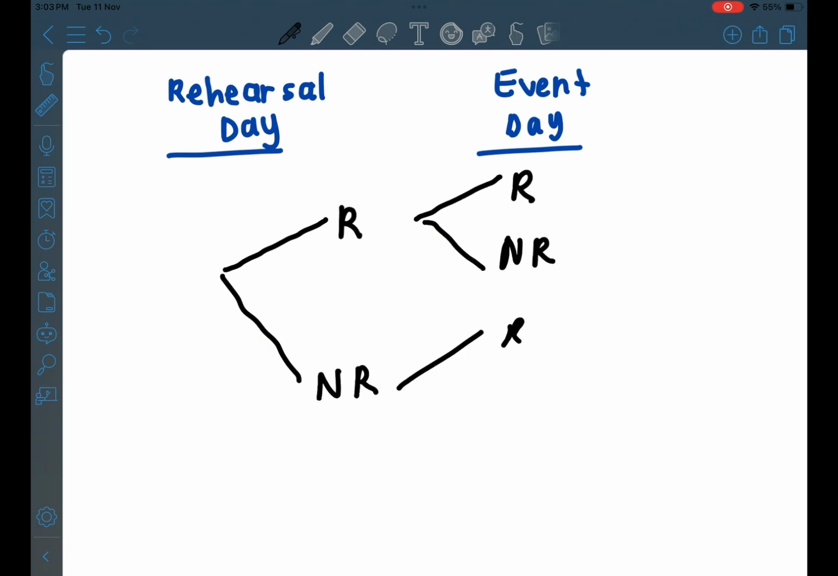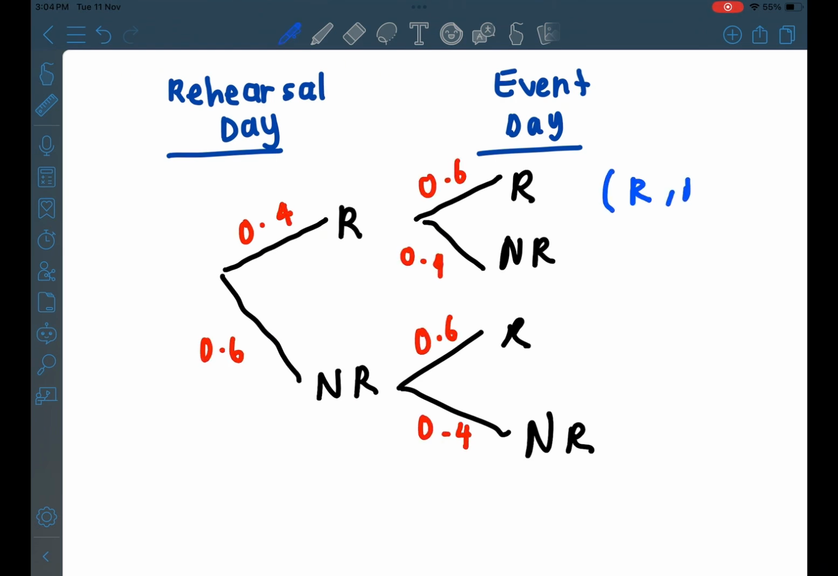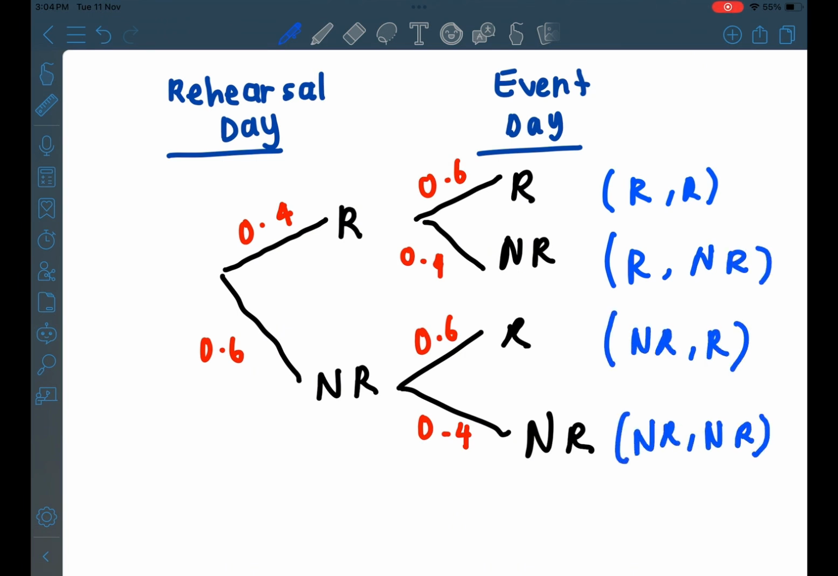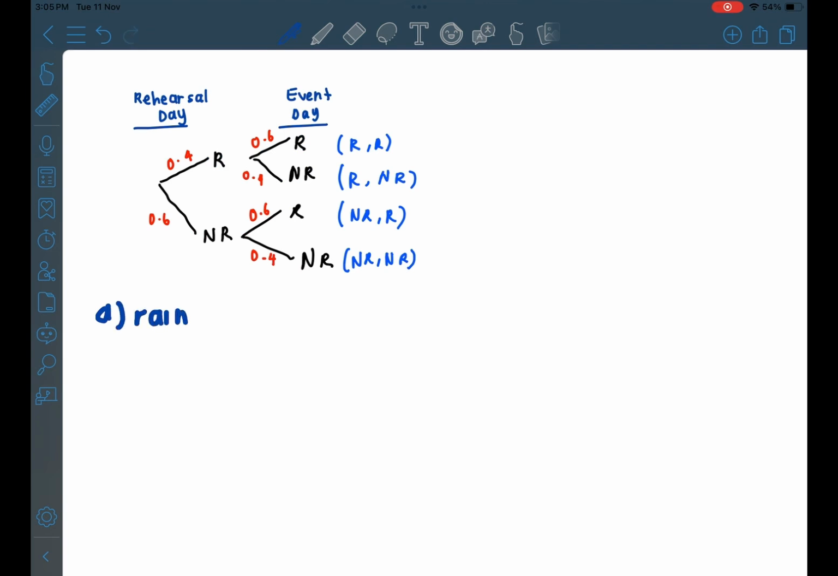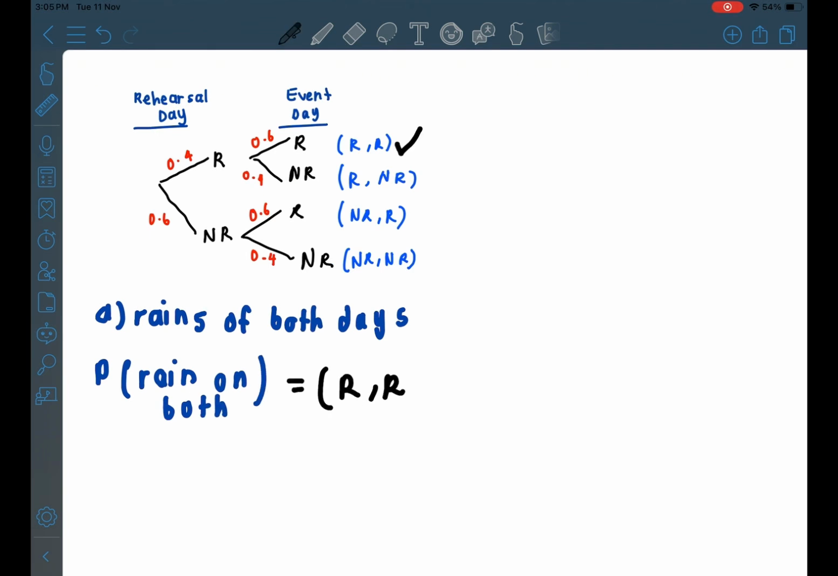So for rehearsal day, we have two probabilities, which are R and NR. R refers to rain and NR refers to no rain. Here, based on the tree diagram, we will come up with 4 different probabilities, which are RR, RNR, NRNR, and the last one is NR and R. For question A, rain on both days. The probability of rain on both days equals RR. So 0.4 times 0.6, we will get 0.24, or in percentage 24%.